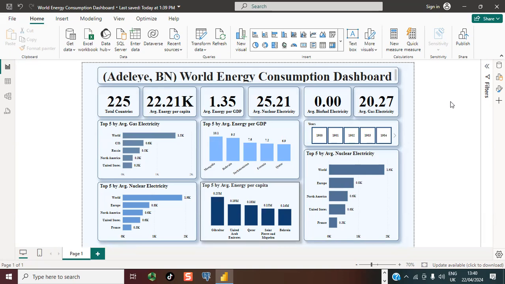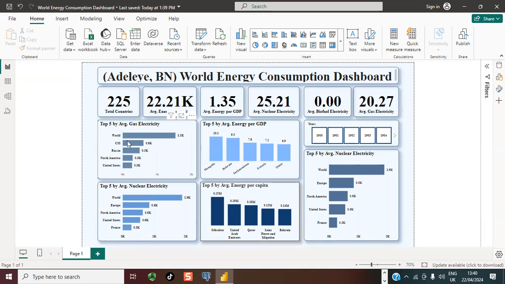In this data set, we have 225 countries with a total average energy per capita of 22.21 thousand, average energy per GDP of about 1.35, average nuclear electricity of about 25.21. The average biofuel electricity is very, very minimal, as you can see, at 0.00, and the average gas electricity is at 20.27.